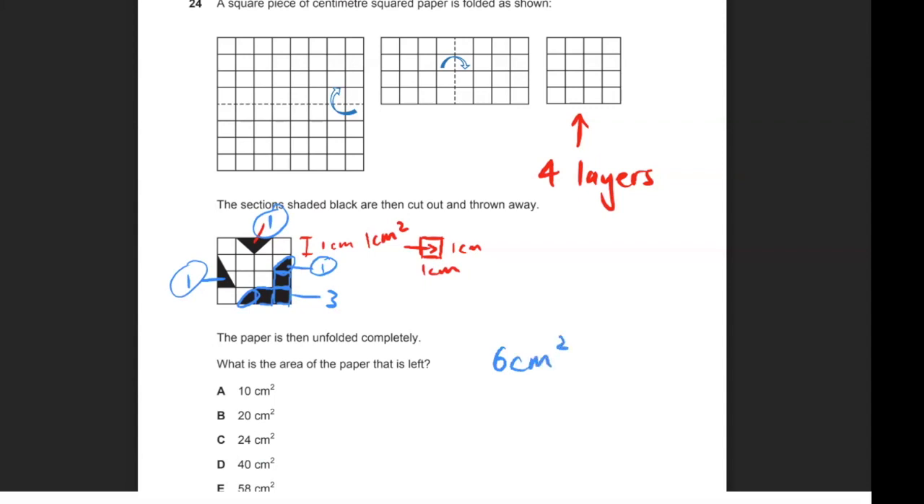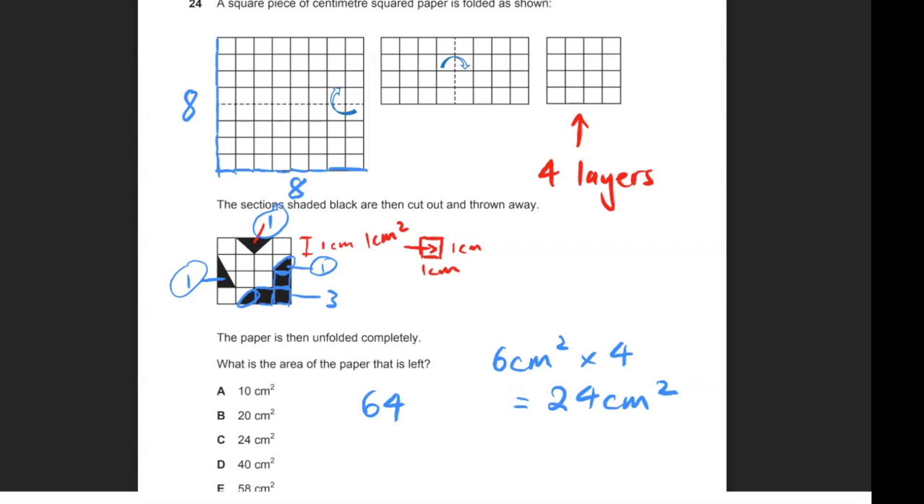And then if there are 4 layers, that means I've cut out 4 lots of that. So 6 centimeters squared multiplied by 4 is equal to 24 centimeters squared that is missing. Which means that if I unfold it, what is left would be the total amount. Let's have a look at how long the side length is, what the total area actually was of the original piece of paper. So 1, 2, 3, 4, 5, 6, 7, 8. So this was 8 centimeters long. This is 8 centimeters long. So originally it was actually 64 centimeters squared, because to find area, you just multiply the side lengths by each other for a square or rectangle.